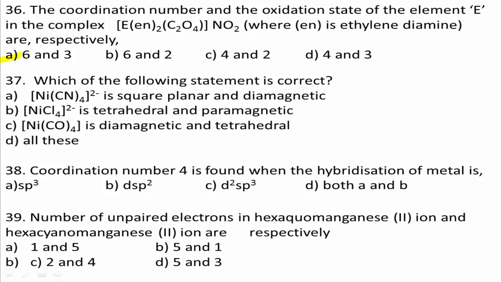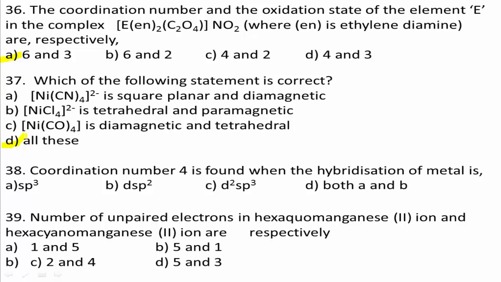In NiCl4 2-, the electronic configuration of Ni2+ is argon 3d8 4s0, and Cl- is a weak field ligand, so it forms sp3 hybridization, and it has 2 unpaired electrons, therefore it is paramagnetic in nature. Therefore, all these statements are correct. Option D is the right answer.